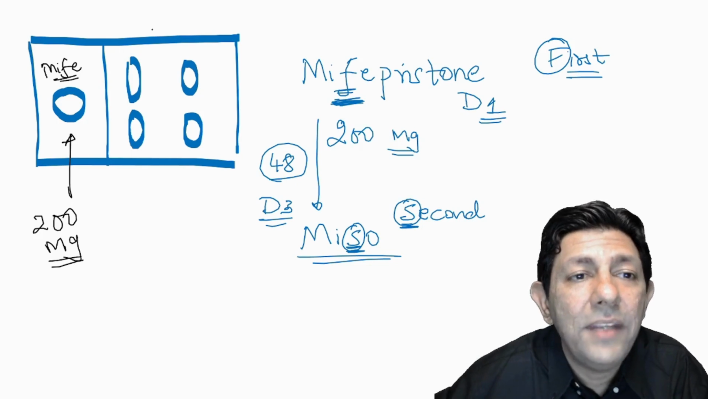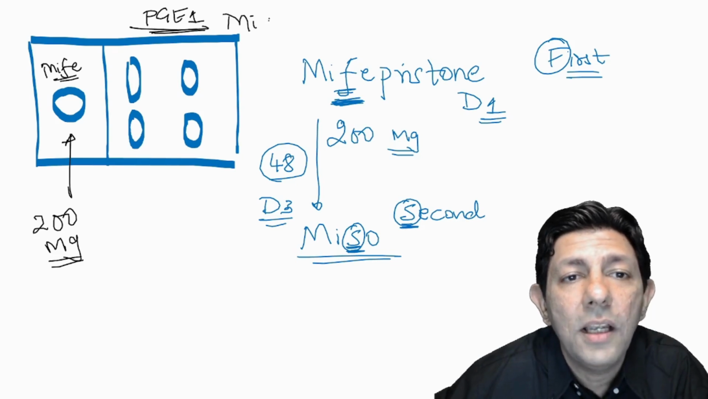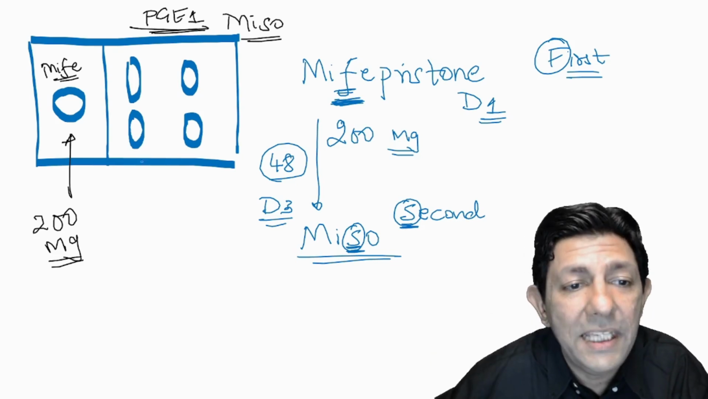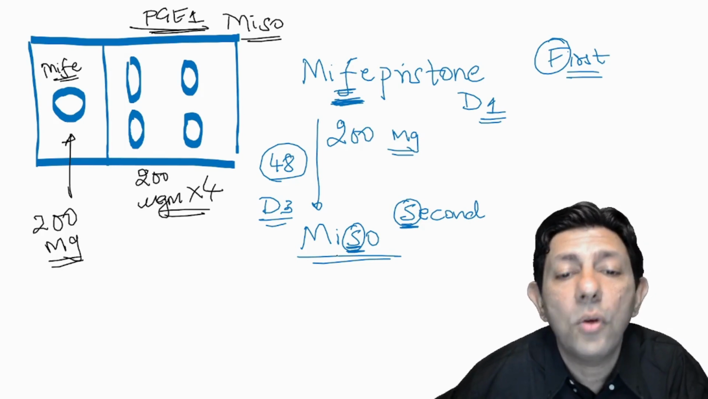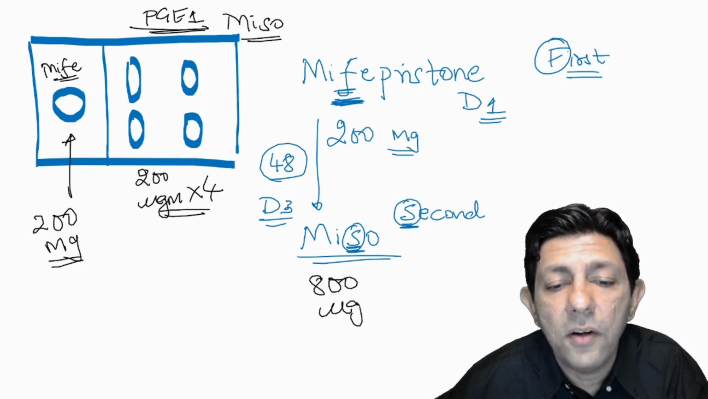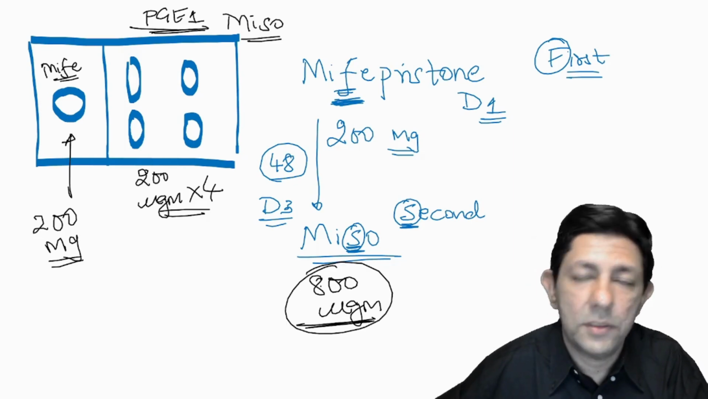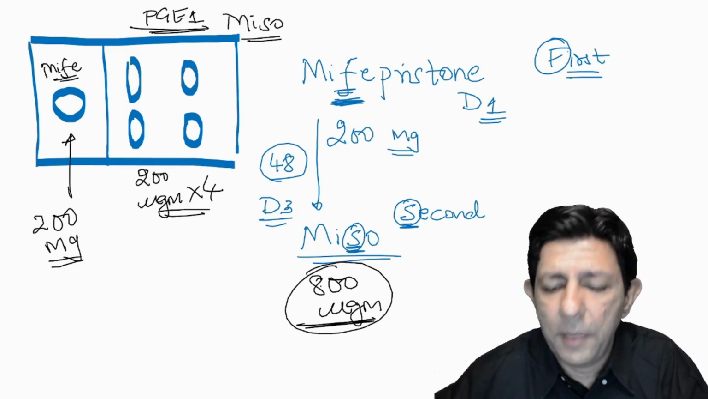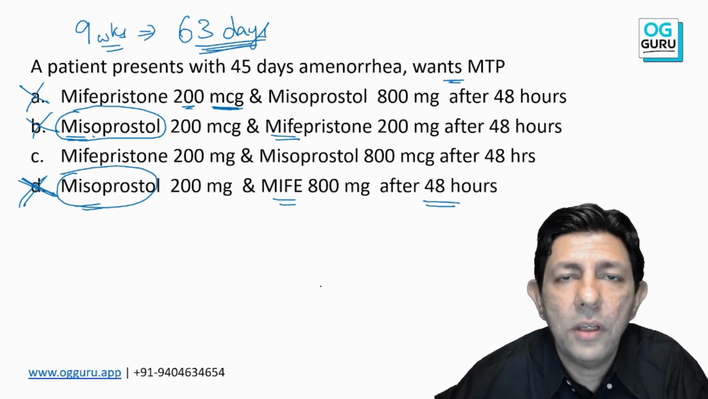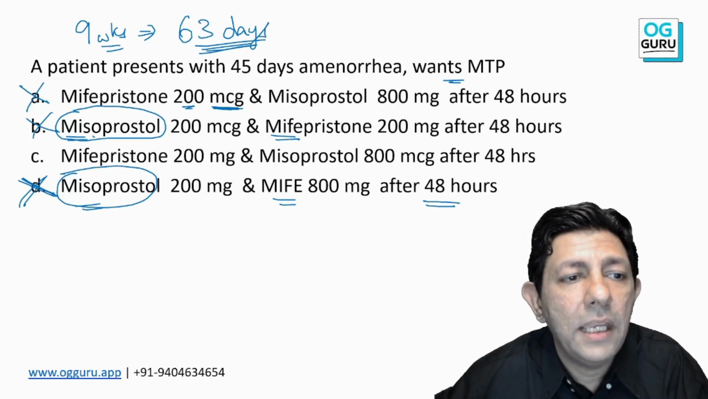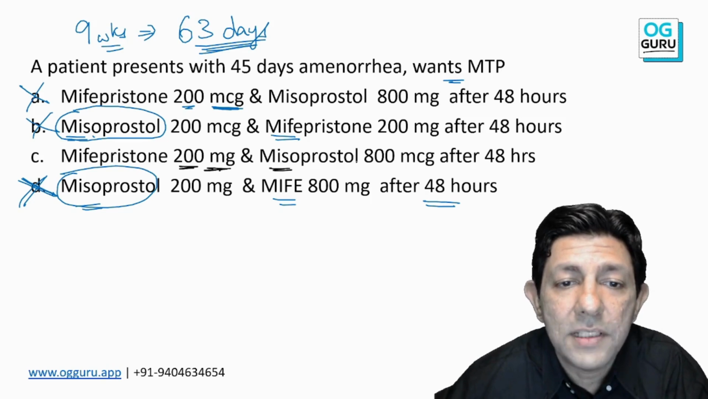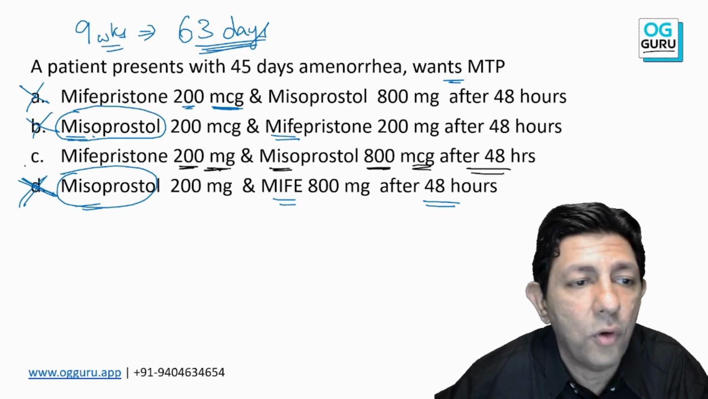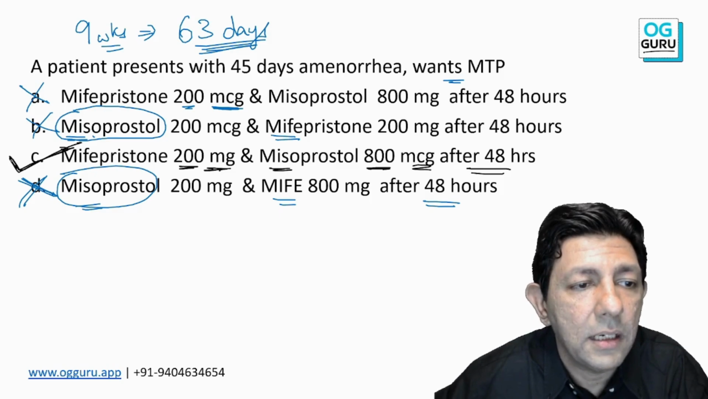Okay, and then we have these 4 tablets. What is it? PGE1. What kind of drug is miso? It's a prostanoid, PGE1. Each tablet is 200 microgram. You can see total 4 tablets, total 800 microgram is the dose. I either give it vaginally or sometimes orally or sublingually also, but vaginally preferred. So the answer is mifepristone 200 milligram. So units also have to be seen, and first, second, misoprostol 800 microgram after 48 hours. Option number C, clear cut, is the answer.